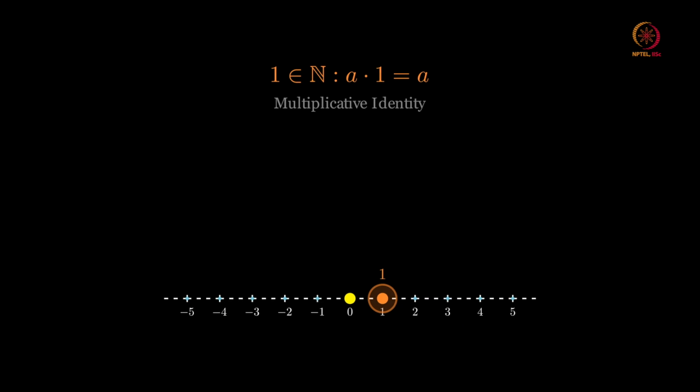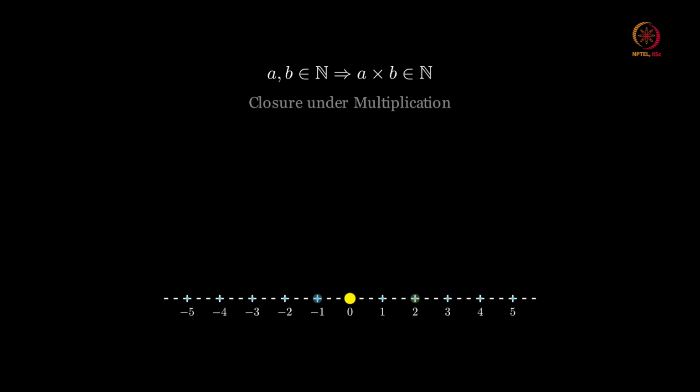The fifth one: you take any two integers, the product of two integers is going to be another integer. So, a times b is basically an integer for any two integers a, b. But all these properties work with the set of integers.